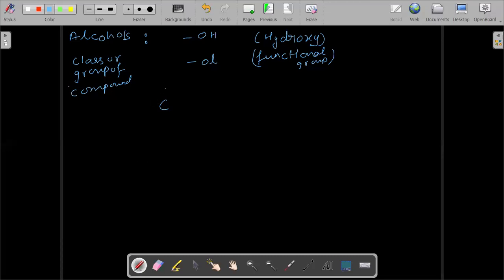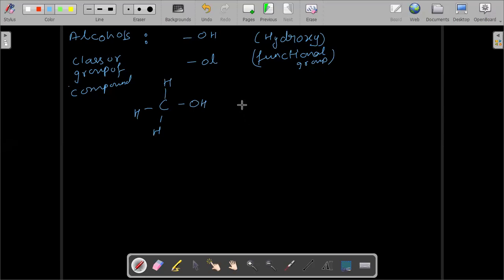For example, here you have this OH, hydrogen, hydrogen, hydrogen. What should be the name of this? Methanol. Right, the parent name is methane, as there is just one carbon atom.